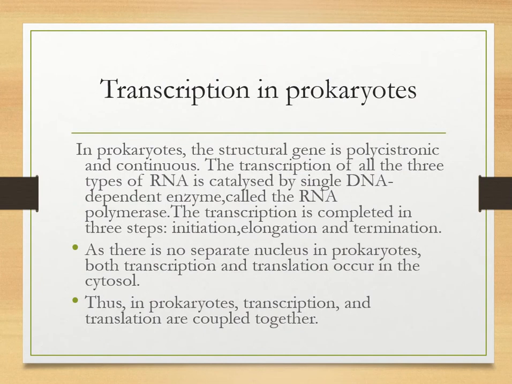Now first of all, we will do transcription in prokaryotes. In prokaryotes, the structural genes are polycistronic and continuous. There is a single DNA dependent RNA polymerase that catalyzes the transcription of all 3 types of RNAs, that is mRNA, transfer RNA and ribosomal RNA. RNA polymerase binds to the promoter and initiates the process along with certain initiation factors.